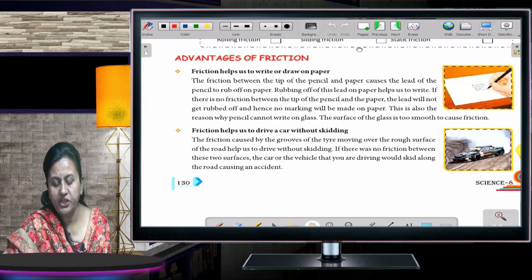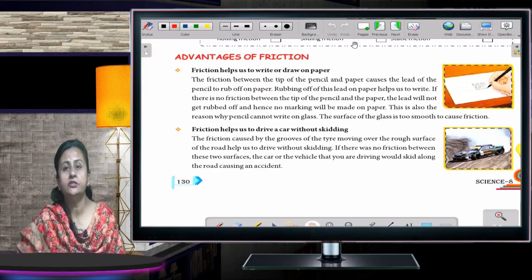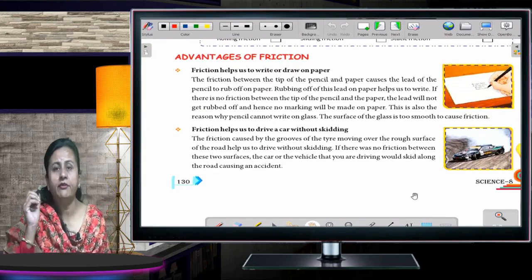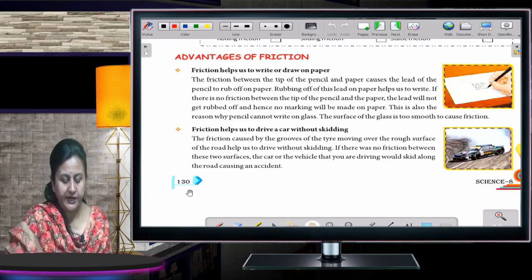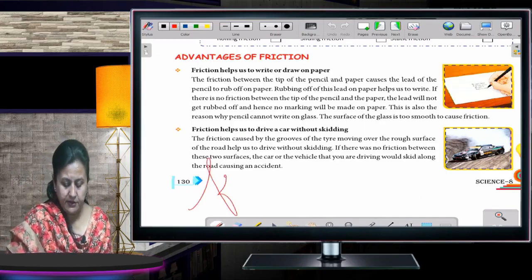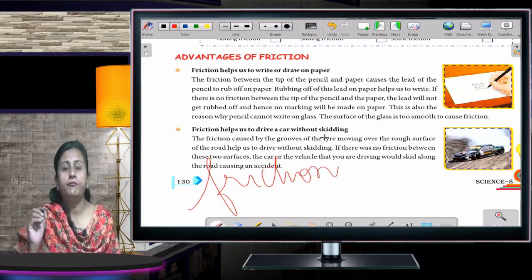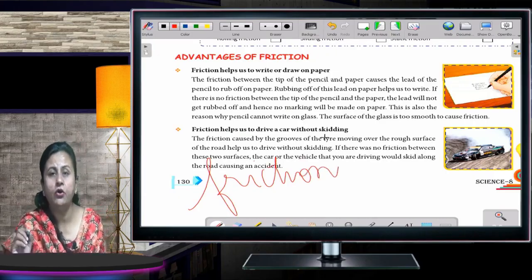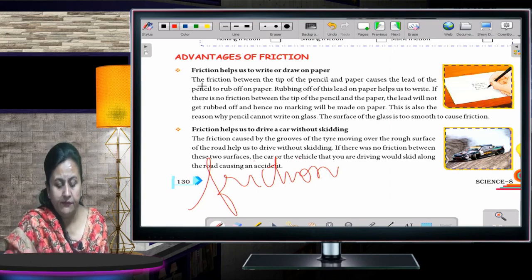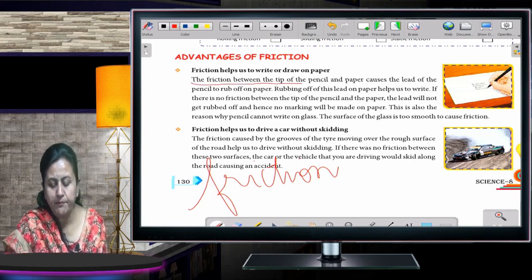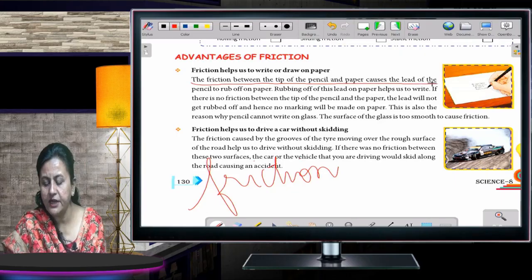Advantages of friction. What are the advantages of friction? Children, right now I have got a pen in my hand and I am trying to write. I am writing it. Friction helps us to write or draw on paper. The friction between the tip of the pencil and paper causes the lead of the pencil to rub off on paper.